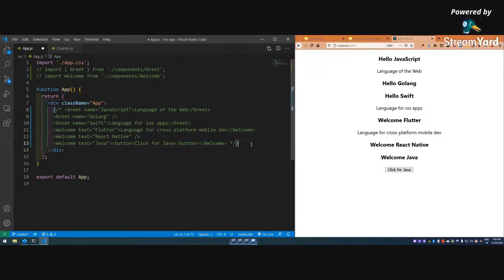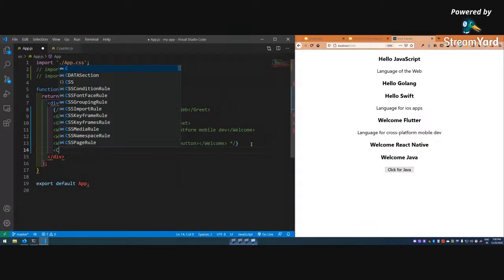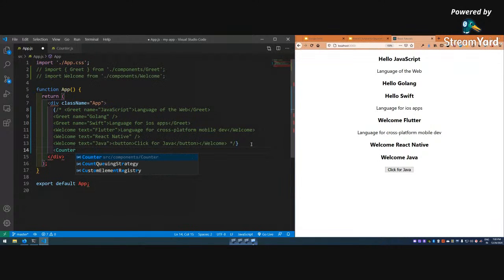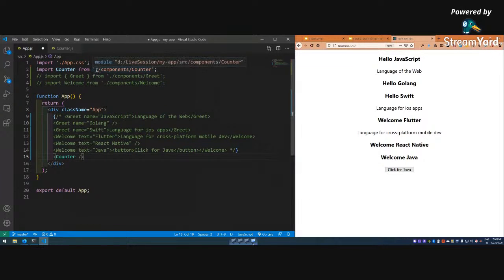And now counter, I will auto import it. I like the feature of auto importing. And what it is actually doing, it is going to the dot component. See, if I explain.